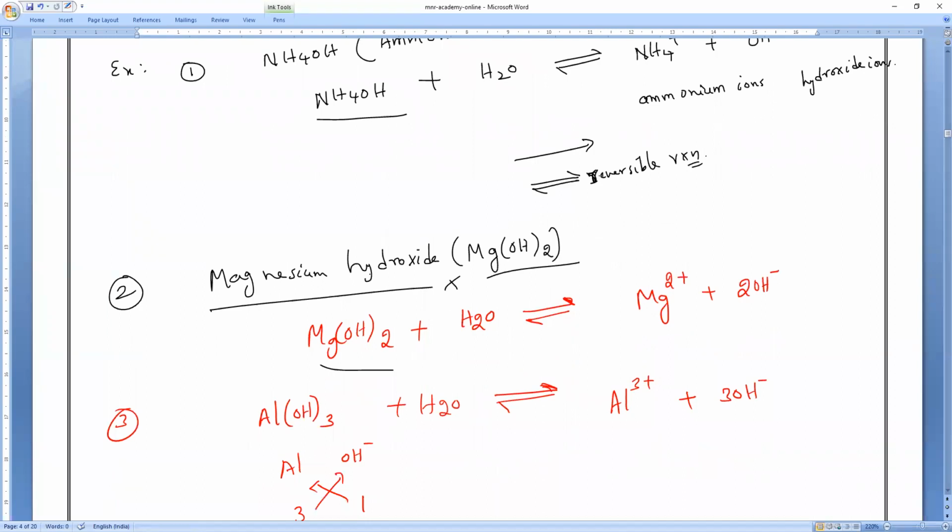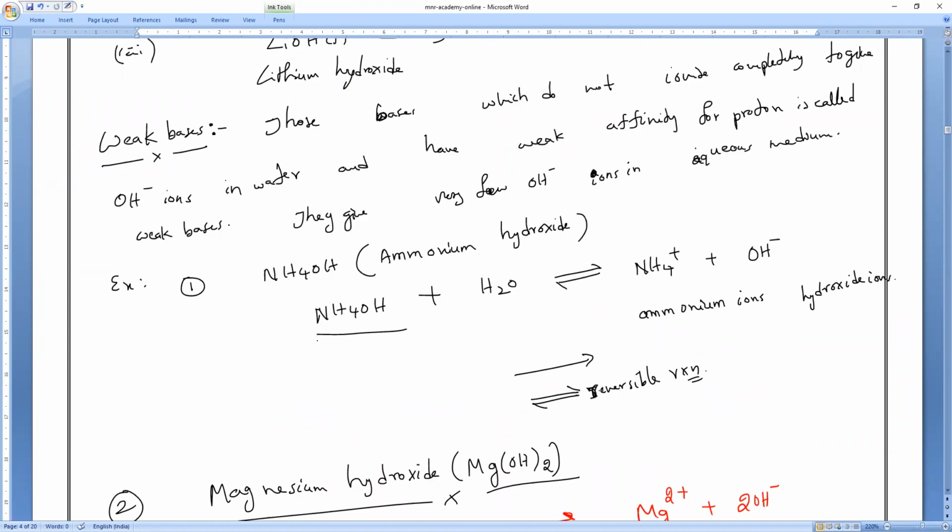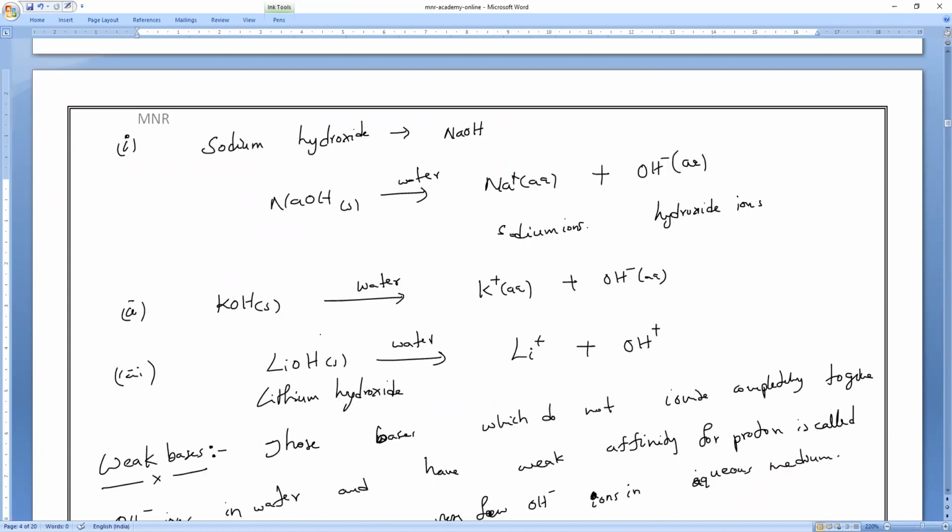Very rarely we will use potassium hydroxide also. Lithium hydroxide will never come. Okay, that is what you have to remember.